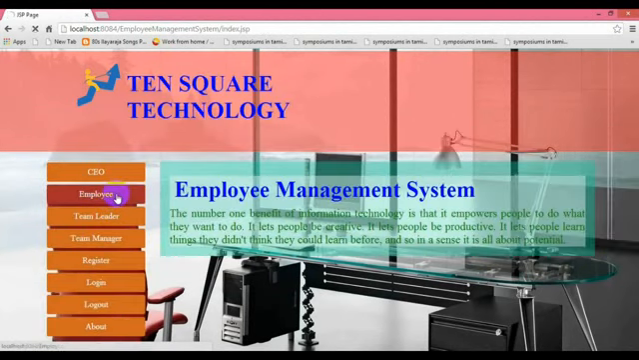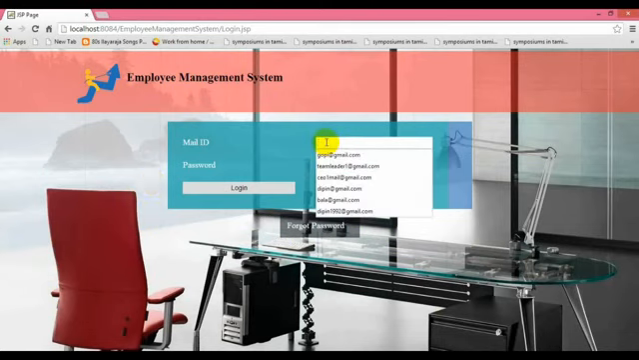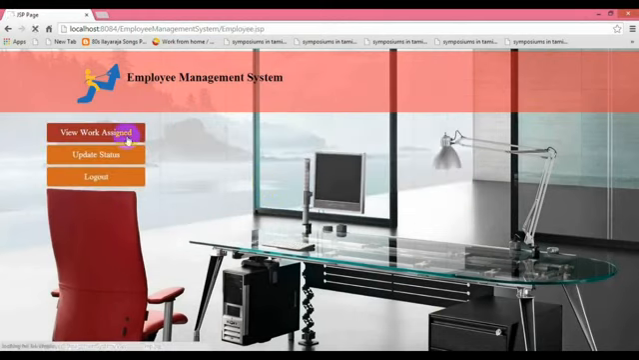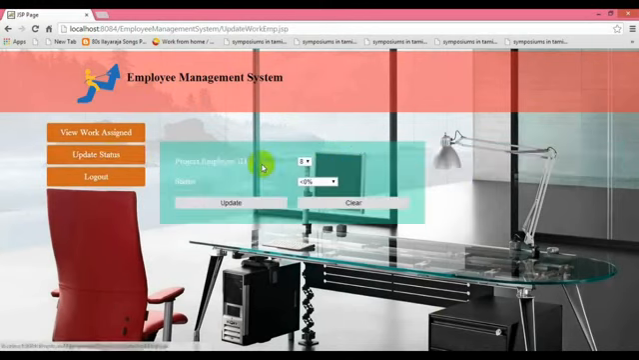So now we are going to the employee. Till now we have seen the CEO, team manager, team leader. Now we are going to the employee. The employee will see the status which has been assigned by the team leader. This is the login of the employee. So you can see the viewing of work assigned and updating of the status and the logout. This is the work assigned from the team leader, updating of the status.